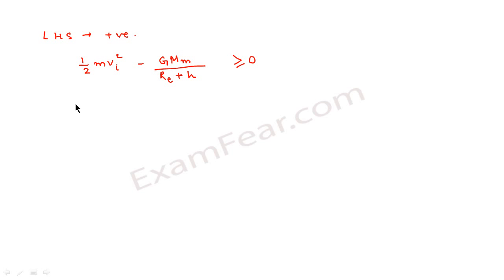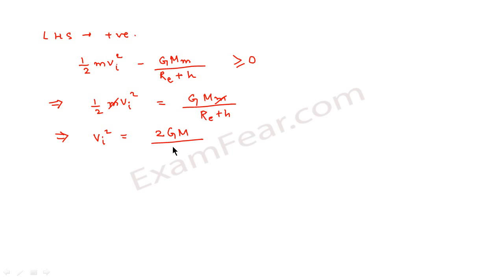Now we want to see the scenario where we calculate the minimum value of initial velocity. So for that case, we will only consider the scenario when this is equal to 0. So we can say that half m vi square is equal to G M m divided by Re plus h. So this m and m will cancel. So we get vi square is equal to 2GM divided by Re plus h.